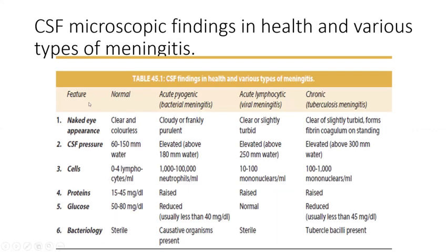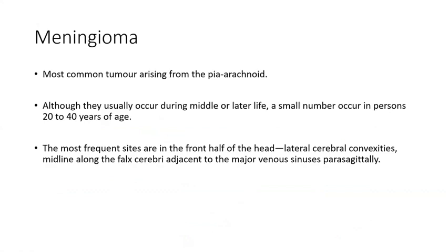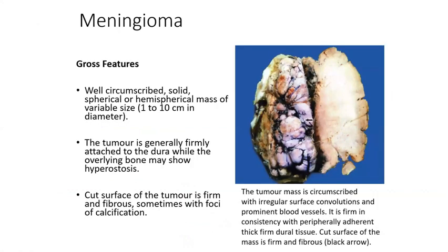Most commonly, the 6 should be there to get your whole mark. This can be asked in a 10 mark also: naked eye appearance, CSF pressure, and then cells, glucose, protein, and the bacteriology. Then tumors. Among all the tumors, meningioma will be the most common to ask for the UG. This is the most frequent question.